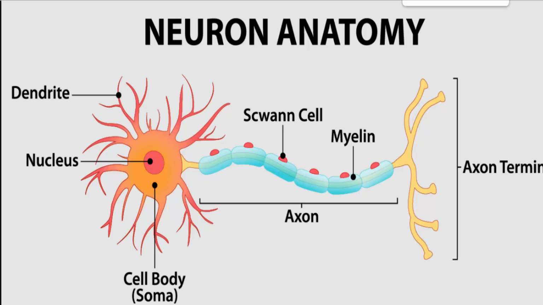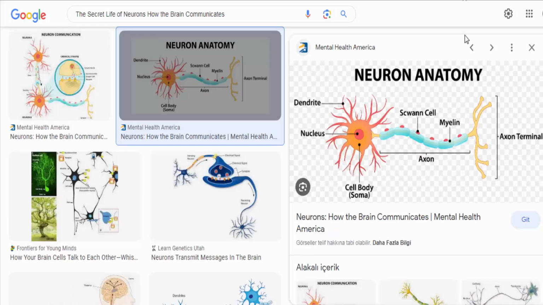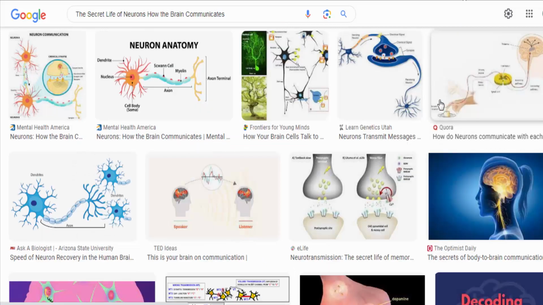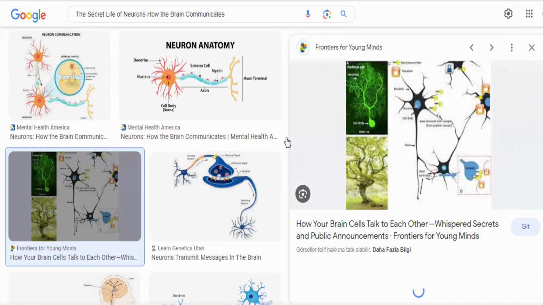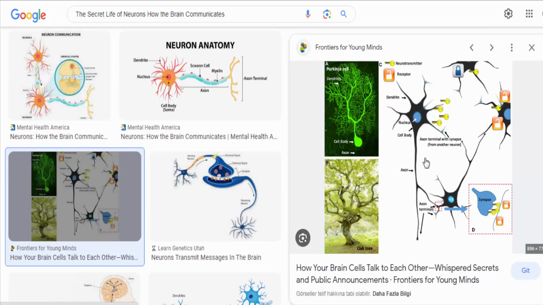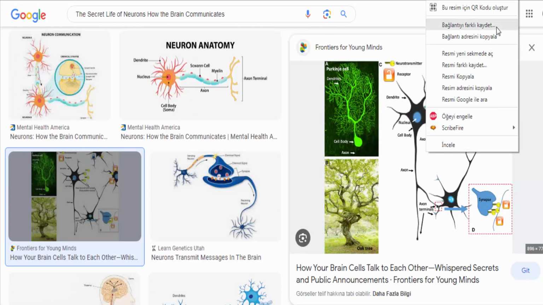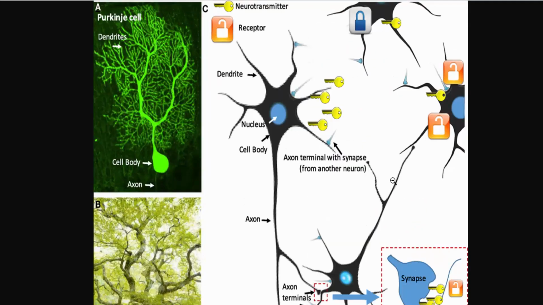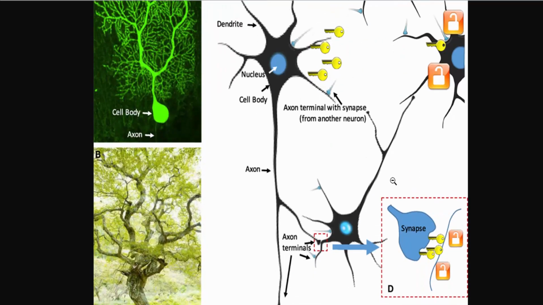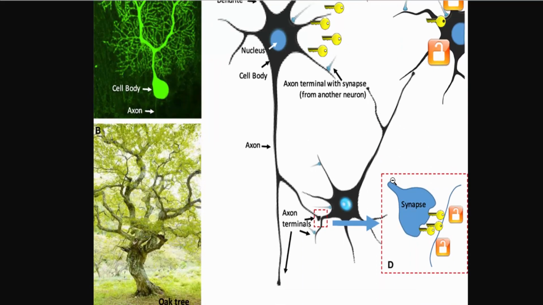When the electrical signal reaches the end of an axon, it triggers the release of chemical messengers called neurotransmitters into the synapse. These neurotransmitters then bind to receptors on the dendrites of the receiving neuron, transmitting the signal from one neuron to the next. This process of transmitting information from one neuron to another is known as synaptic transmission.